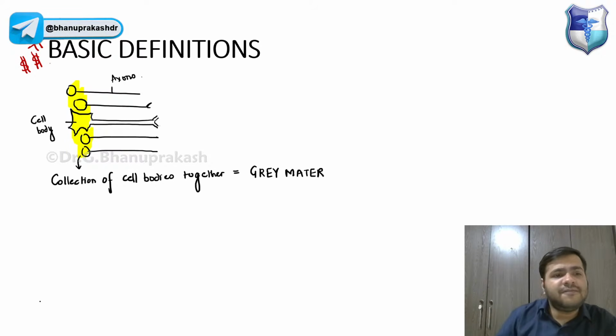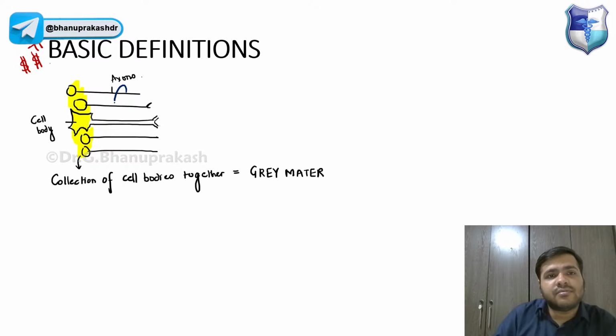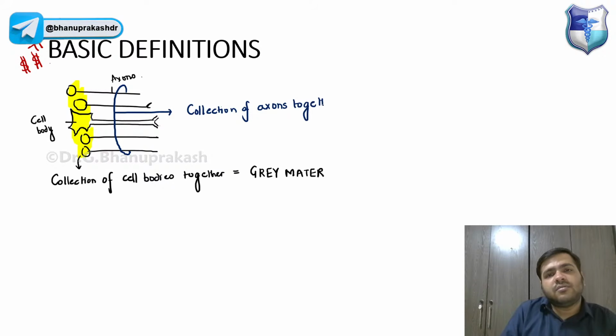And guys, if there is a collection of axons together, that is called the white matter. Very good, Anshu.